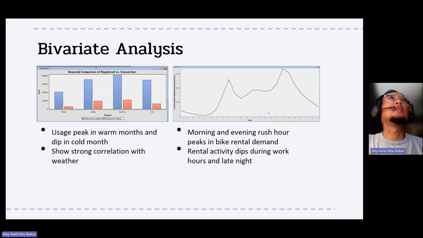Looking at the bar chart, we can see the bike rentals spike during spring and summer and the demand dips in fall and winter. This shows that the weather factor impacts the bike rental count. Looking at the line chart, we can see there are 2 peaks. The demand is high in the morning and evening rush hours, and the demand slowly dips during working hours and late night.